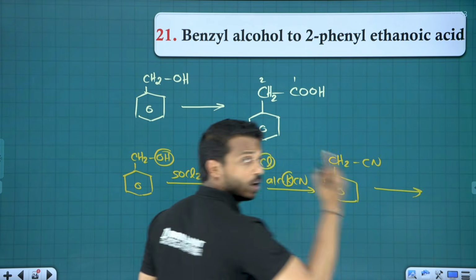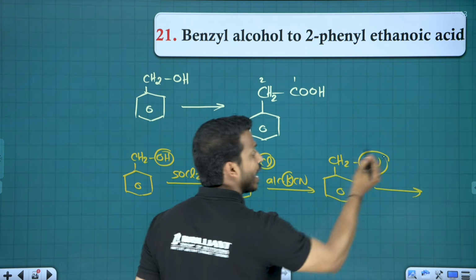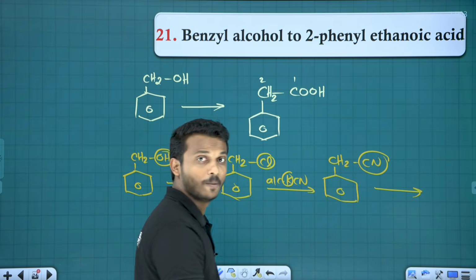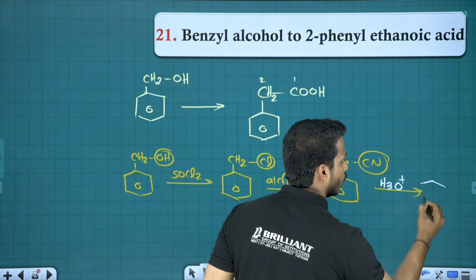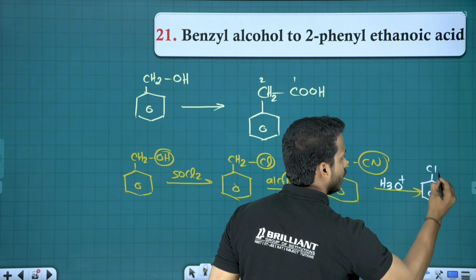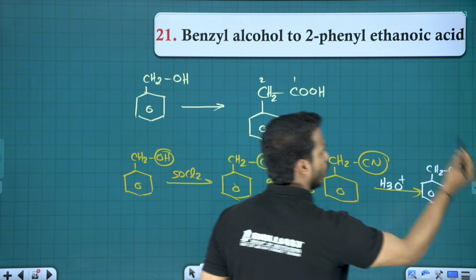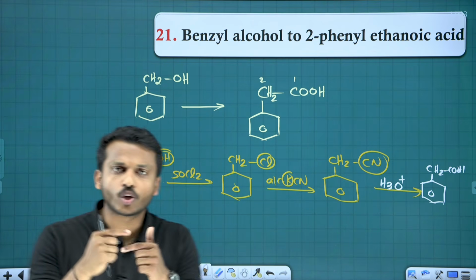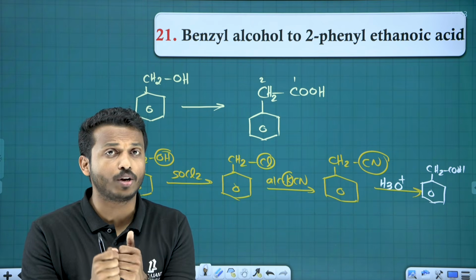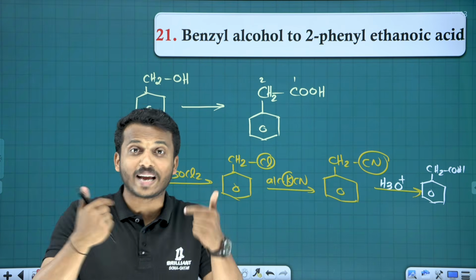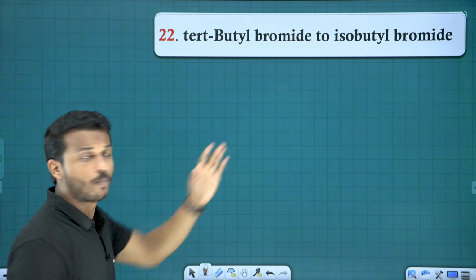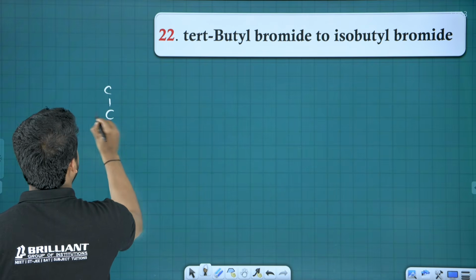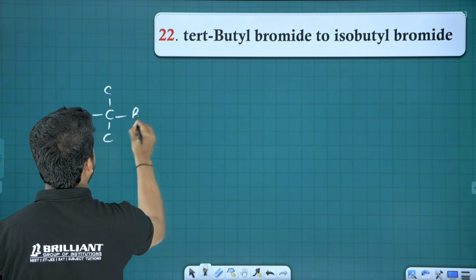Now we discussed in one reaction how to convert cyanide into acid. How many of you remember? How to convert cyanide into acid? H3O+, acid hydrolysis. Then you will get benzene with what? CH2COOH. So if you want to increase one carbon, again I am reminding you, alcoholic KCN, cyanide we have to bring, ready. Next one, tert-butyl bromide. What is tert-butyl bromide? Tert-butyl bromide, right, this is the one.